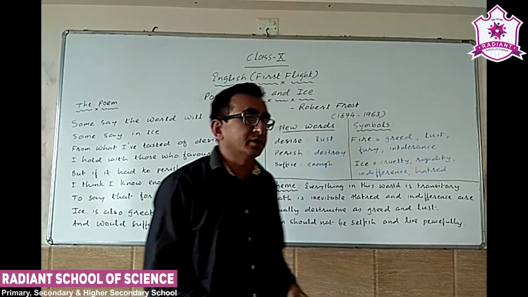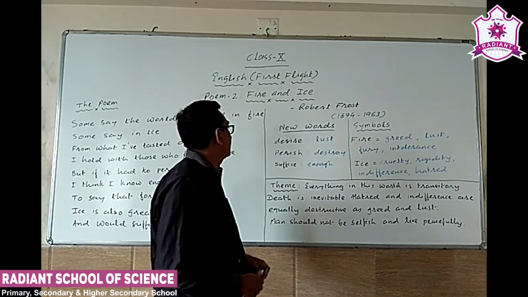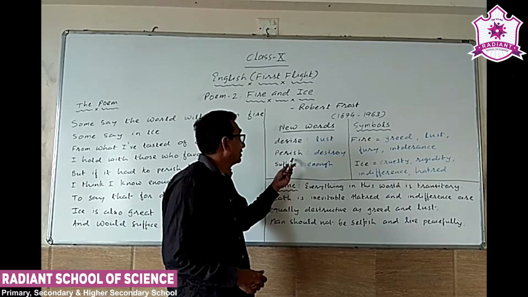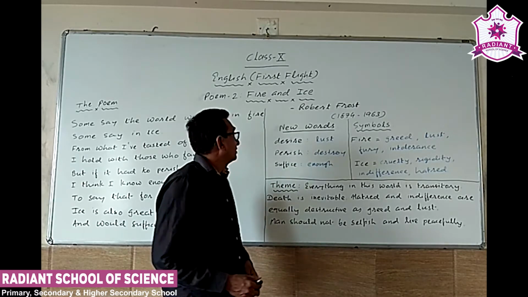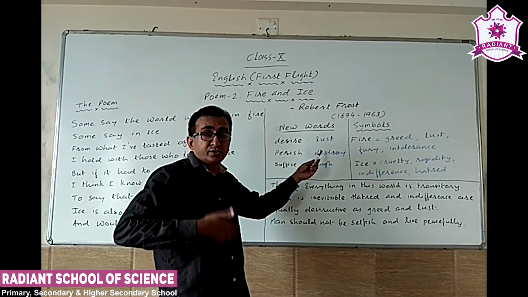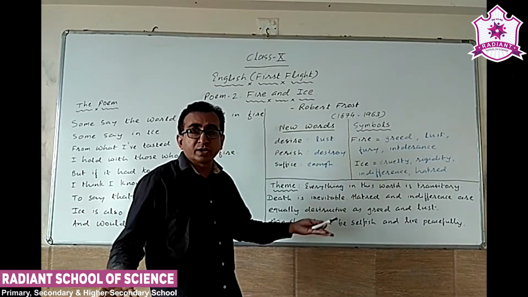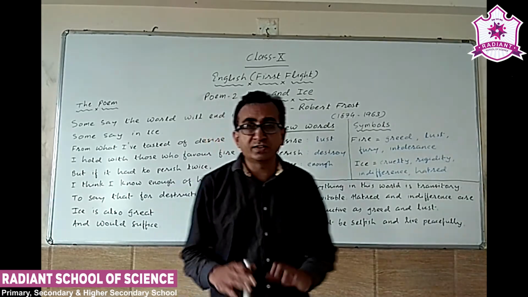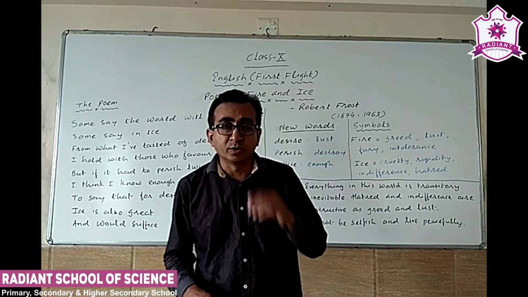Because if you have a look at the meaning of the new words, the meaning has already been explained. Perish means to destroy, right? Similarly, desire means to have lust, greed, we can also call it greed, and suffice means enough. These are the new words in the poem.